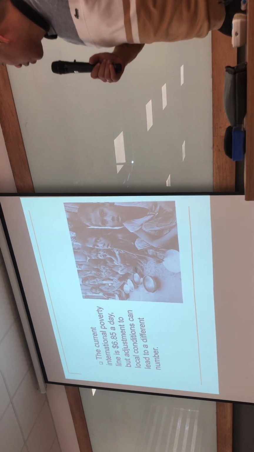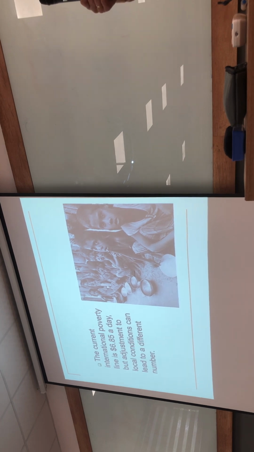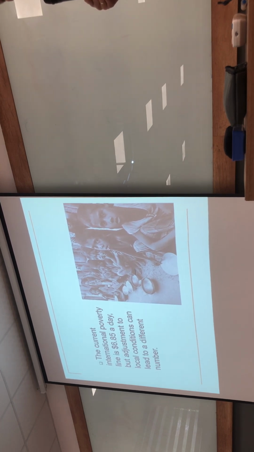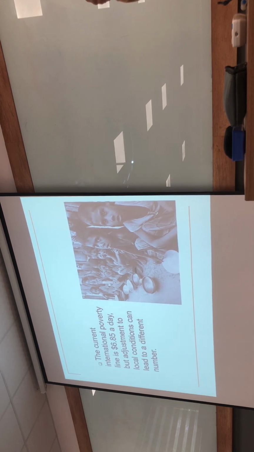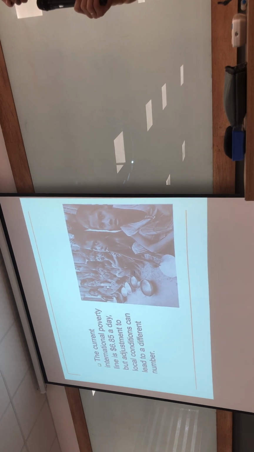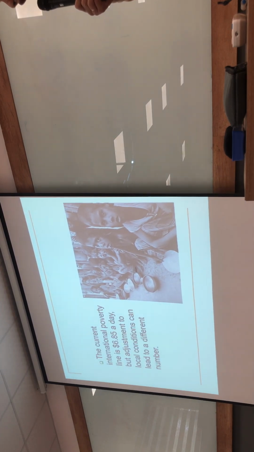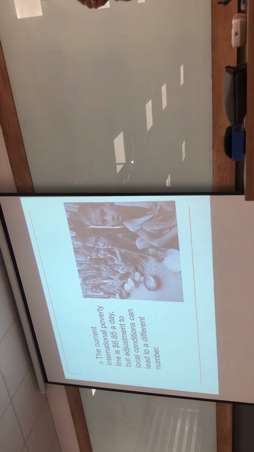You know that the current international poverty line is 6.85 US dollars per day. In the past, a long time ago, the values were 1 US dollar per day, 2 US dollars per day, 2.5 US dollars per day, and nowadays it has come to 6.85 US dollars per day. But adjustment to local conditions can lead to a different number.